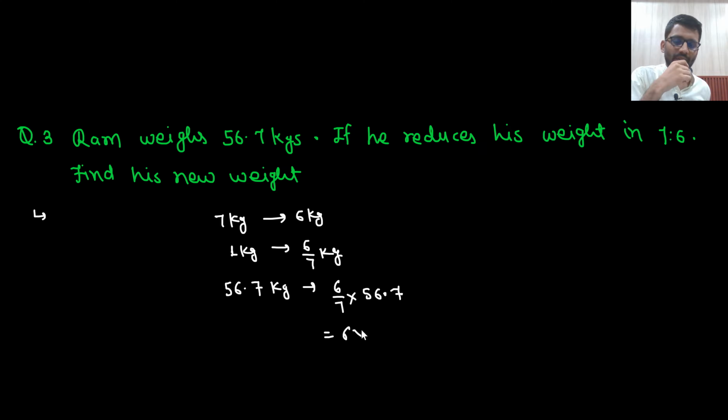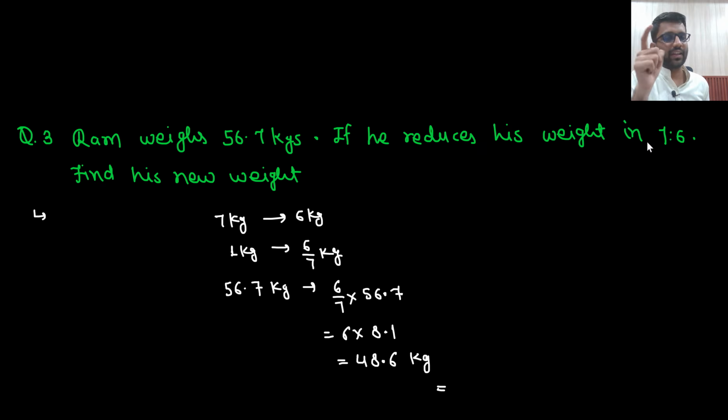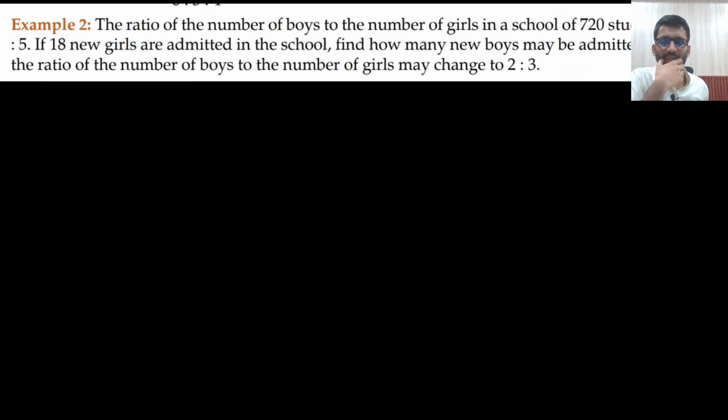So that would be 48.6 kg. So he has reduced his weight to 48.6 kg, reduced in the ratio 7:6. If it was 7, it would have been 6. If it is 1, it would have been 6 by 7. If it is 56.7, now it is 48.6. Well and good, very easy, no doubt about it. Okay, let's move to the next problem.